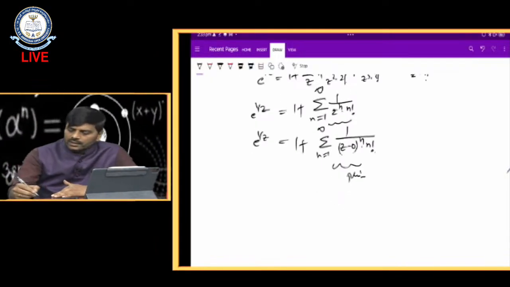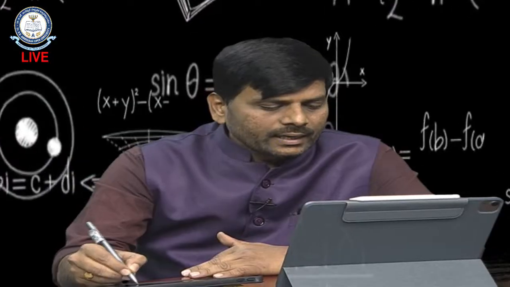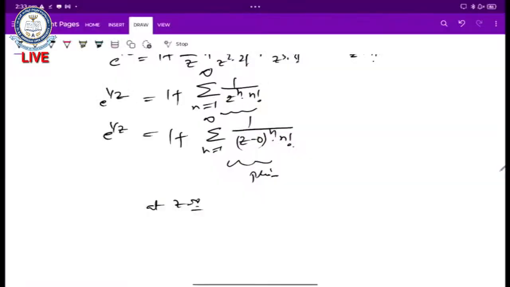So z equals 0 is an essential singularity of the function f of 1 by z, which is the same as our function f of z equals e power of z having an essential singularity at z equals infinity.